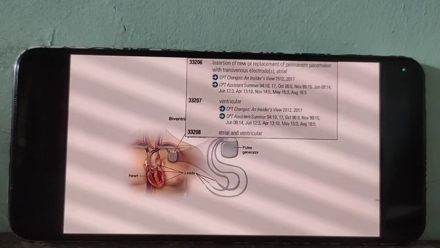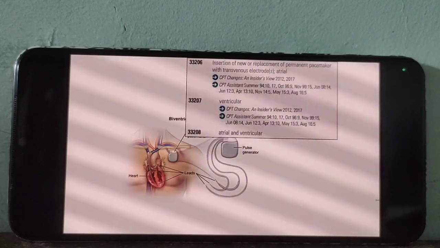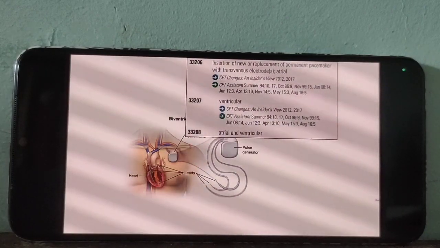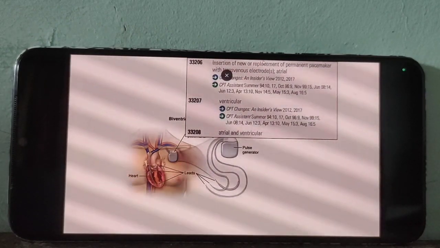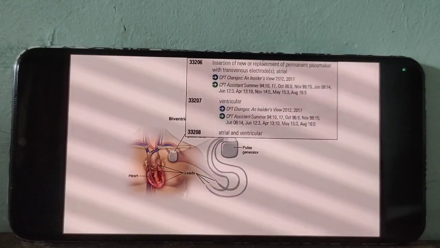For atrial 206, the device is inserted in our atrium, single chamber only. Ventricle 207. Okay, then 208 for both atrial and ventricle. The same code can be reported for both initial insertion and replacement. Now take the note.